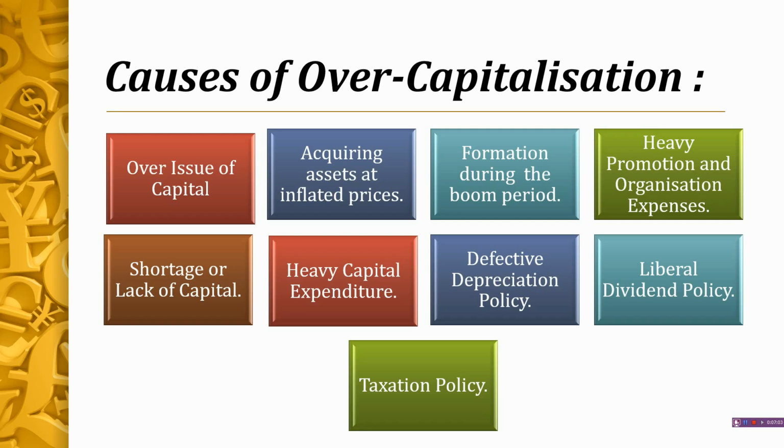Now next comes heavy capital expenditure. See, if a large amount of the company's capital is spent on the purchase of fixed assets and the output is not in proportion to the heavy expenditure, then the excessive operating cost may reduce the gain of the company, and this will result in overcapitalization.